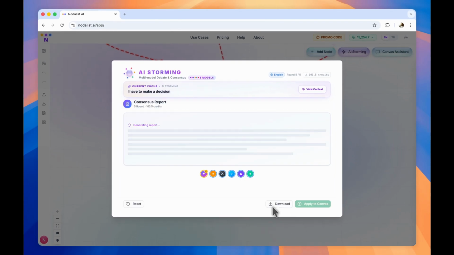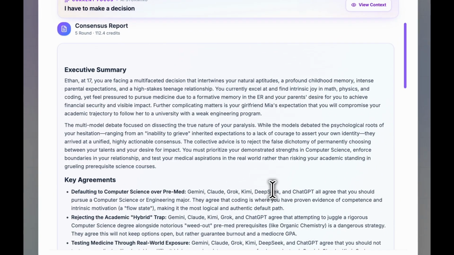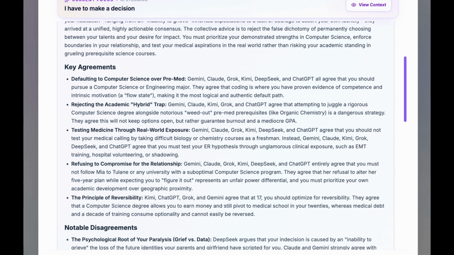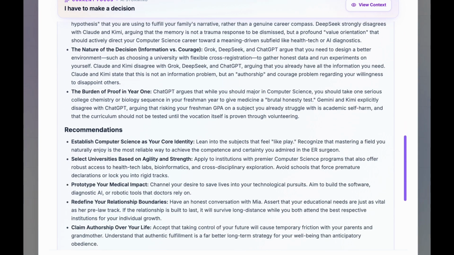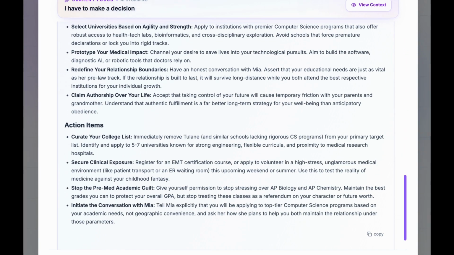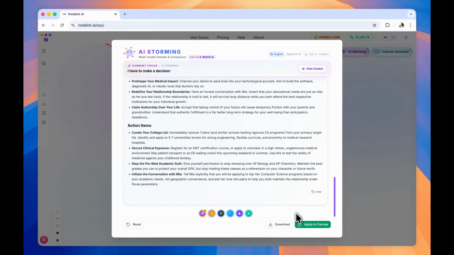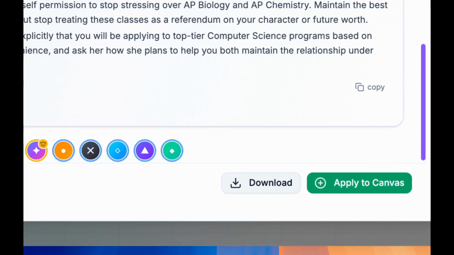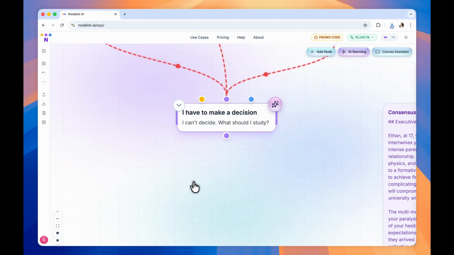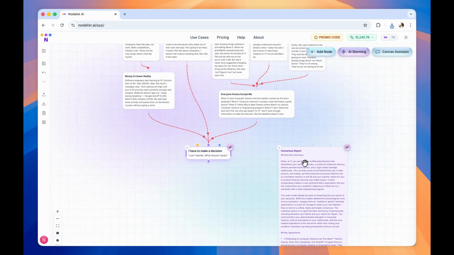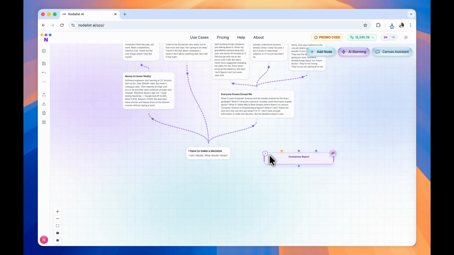Click Create Report, and the moderator builds the structured write-up. Agreements, disagreements, what each model contributed, and concrete recommendations. You can download the full transcript to keep, then add the report to your canvas. Drop it in, connect it to your question, and the result becomes part of your thinking, not a separate document you'll forget about.